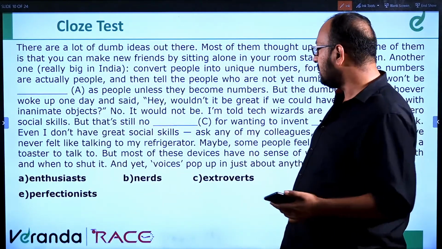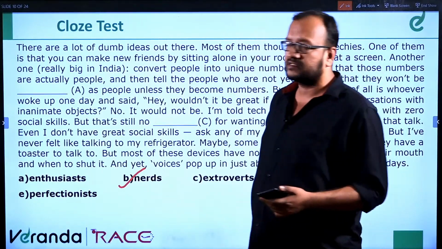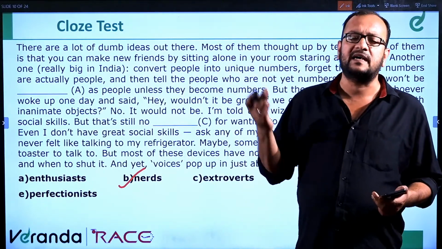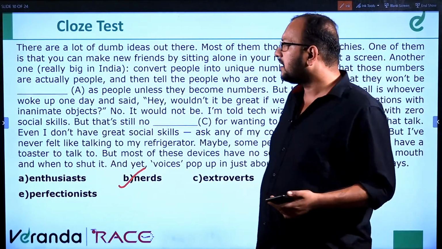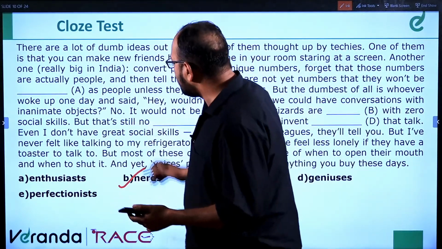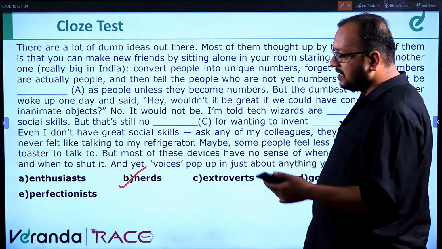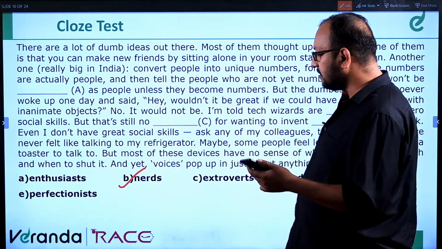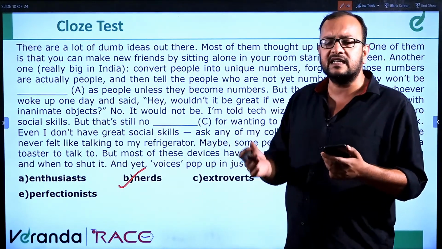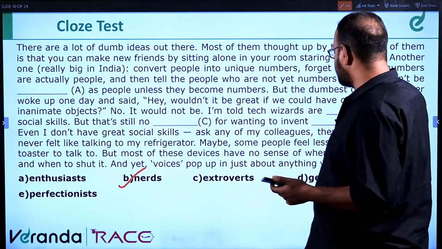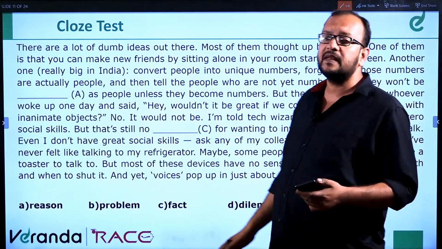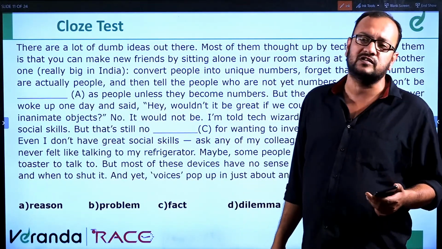So who does not have a social skill? The nerds do not have a social skill. Nerds are geeks, people who focus only on studies and theories and not on practical applications. So the correct answer is B. Nerds means studious people who only study theoretical things, not practical applications. Okay. So geniuses may have social skills, but nerds do not have social skills.